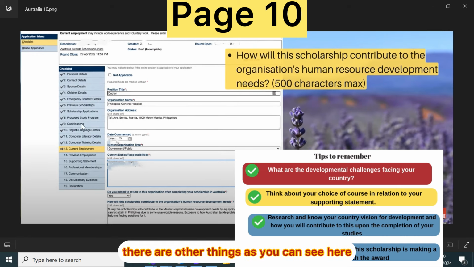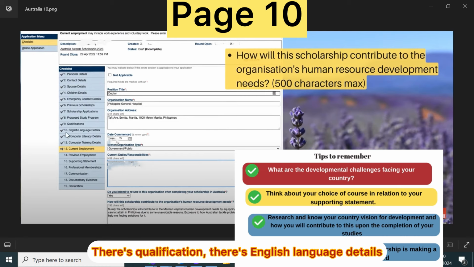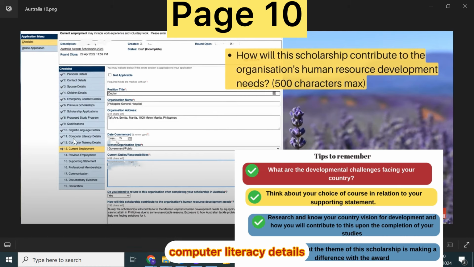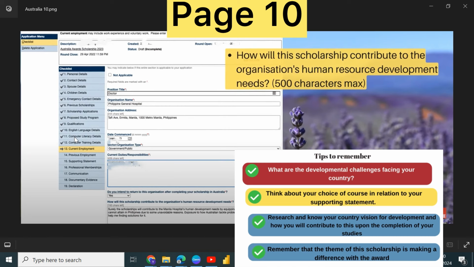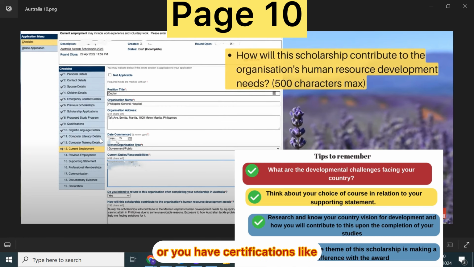There are other things, as you can see here. There's qualification, there's English language details, computer literacy details, computer training details. These are just personal details you enter. If you have all of this information, make sure you enter everything here. Don't leave these things untouched, except you don't have information to supply. But if you have any computer literacy details or you have certifications that you have, make sure you include everything here. So here, English language details.